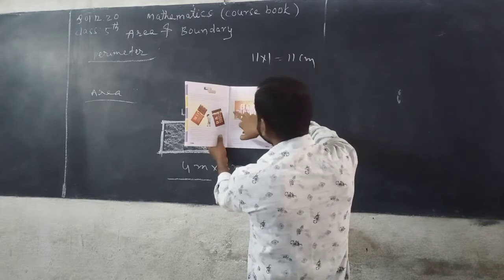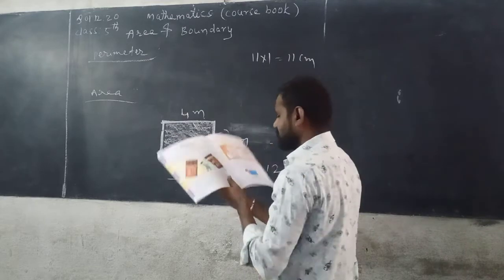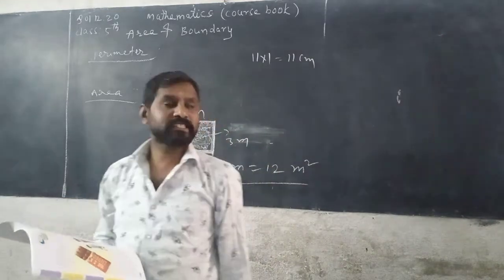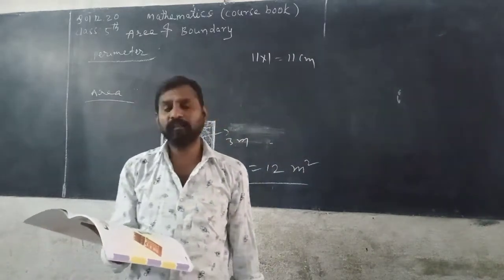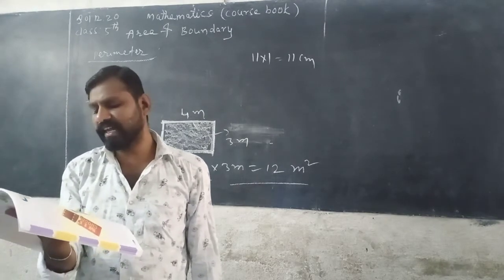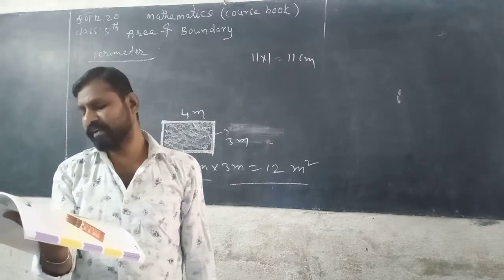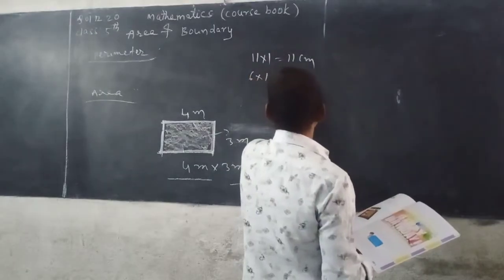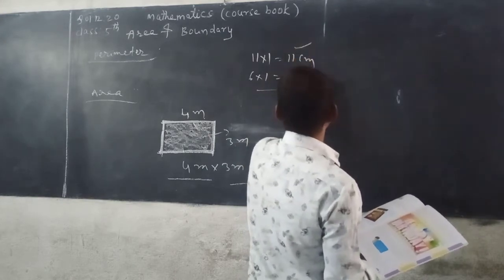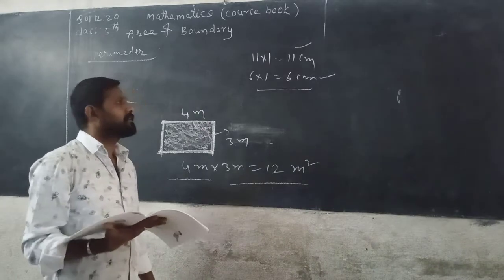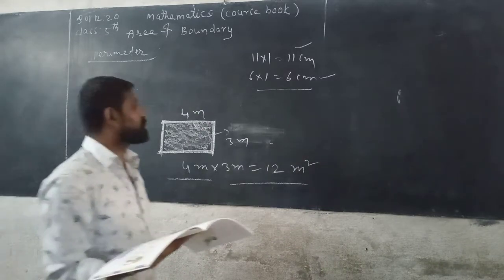This is the breadth. 6 numbers means 6 centimeters. 6 squares have covered the breadth of the greeting card. So its breadth is equal to the length of 6 numbered cards. Therefore, the breadth of the greeting card is 6 into 1, you can get 6 centimeters. This is the length, this is the breadth. Length is equal to 11 centimeters and breadth is equal to 6 centimeters.